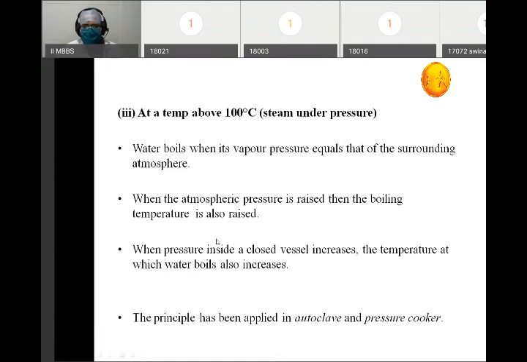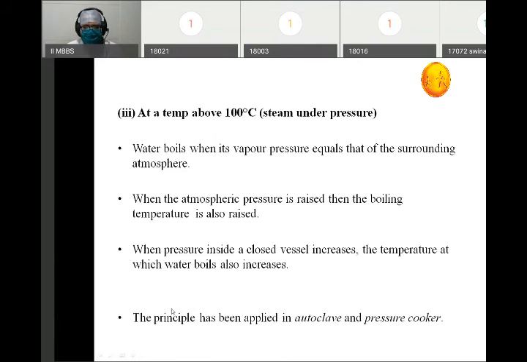The same principle applies in the pressure cooker. So why do things easily get cooked in the pressure cooker? Because we are increasing the pressure within the pressure cooker. The pressure in the pressure cooker is raised, and because of that, the boiling temperature is also raised.